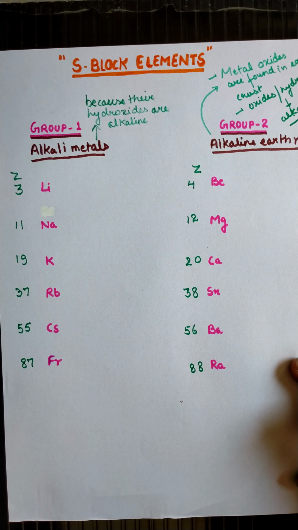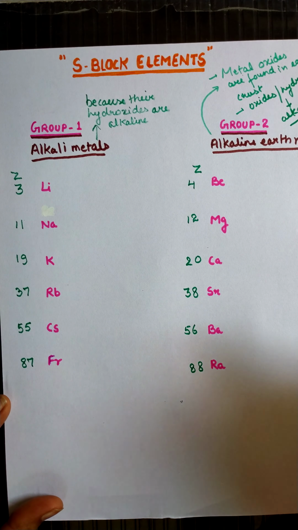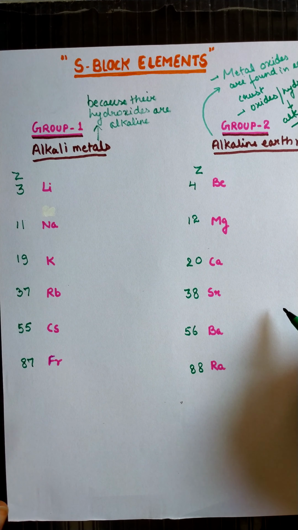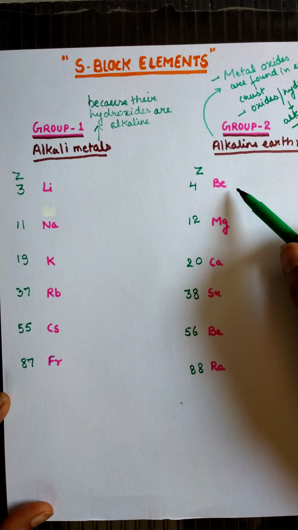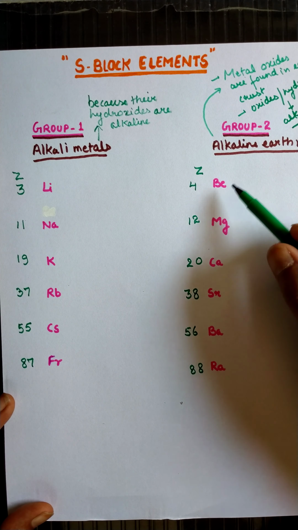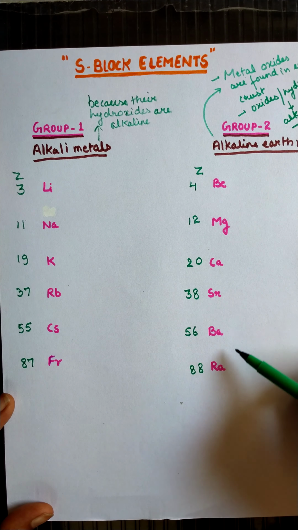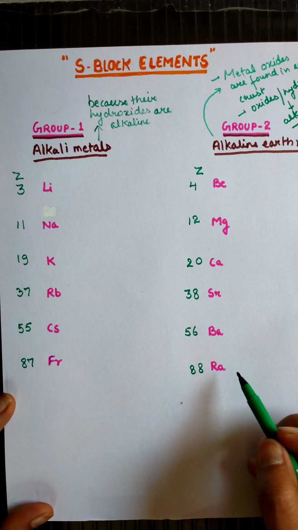Students, now the next thing is that these all are S block elements. Their oxides are basic in nature. They are generally found in the form of their oxides like beryllium oxide, magnesium oxide, calcium oxide, strontium oxide, barium oxide, radium oxide.